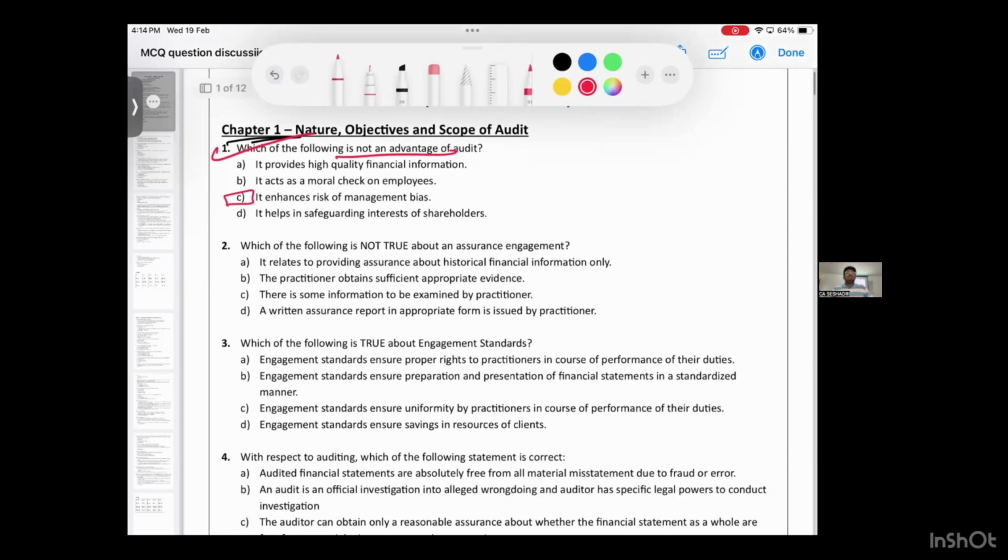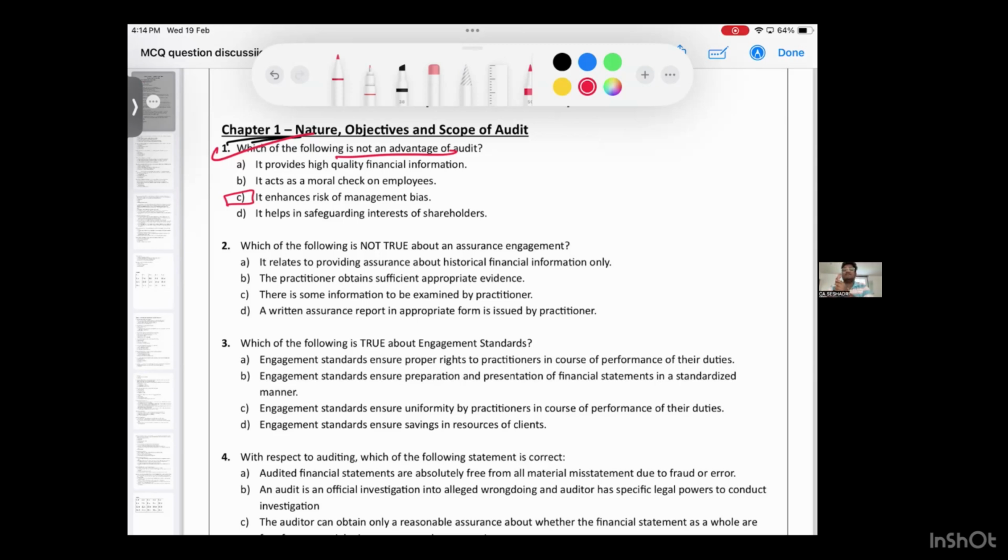Second question. Which of the following is not true about assurance engagement? What is an assurance engagement? Assurance can be audit, it can be review, or even other than audit and review. It could be historical, it could be prospective. Historical, it could be audit, it could be review. Futuristic, prospective, it could be assurance. First option: it relates to providing assurance about historical information only.